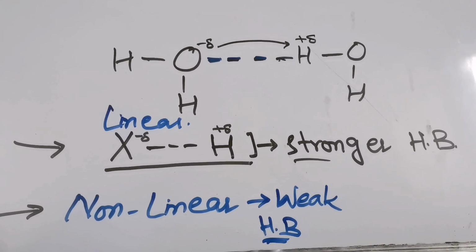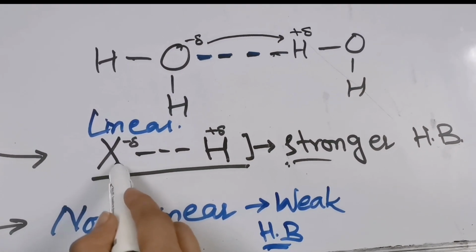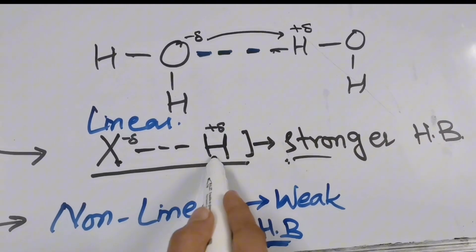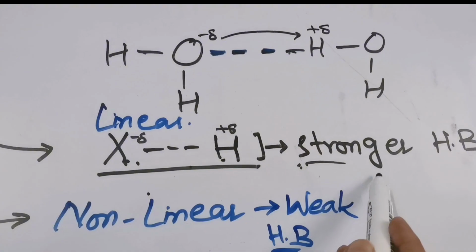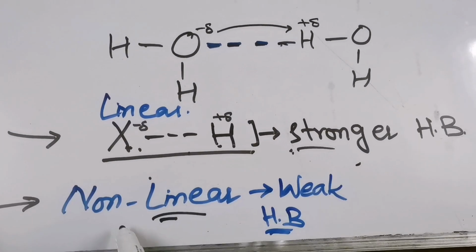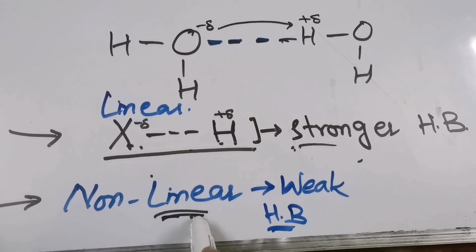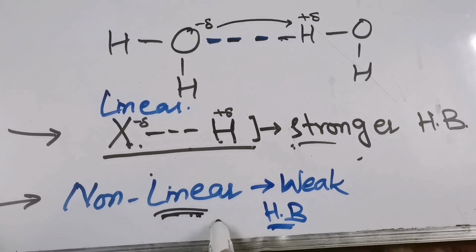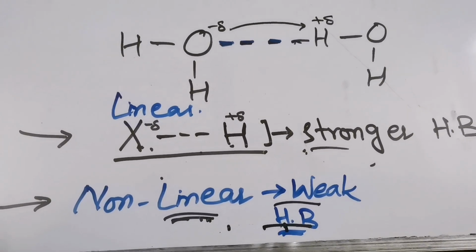But why in the linear case will there be stronger hydrogen bonding? In this case, the attraction between the electronegative atom and hydrogen will be maximum. So this is why the bond will be stronger. On the other hand, in the non-linear case, the attraction will not be maximum because they will be in a non-linear condition. That is why the bond formed will be a weak hydrogen bond.